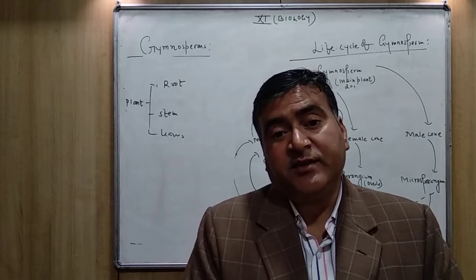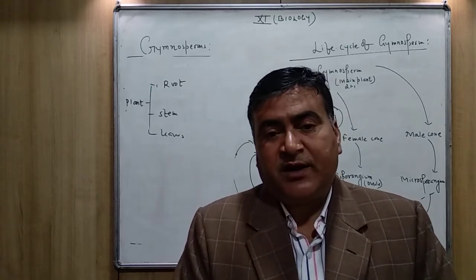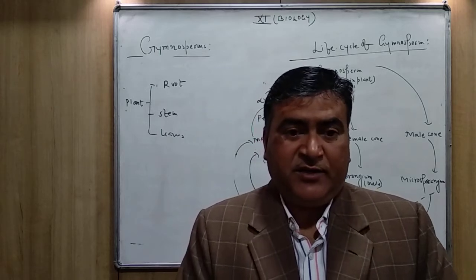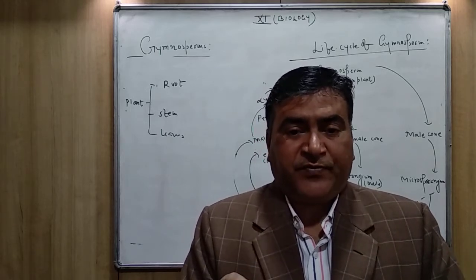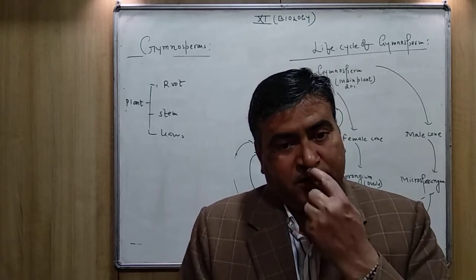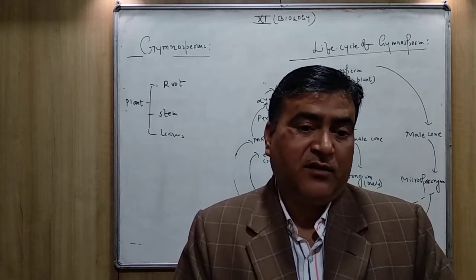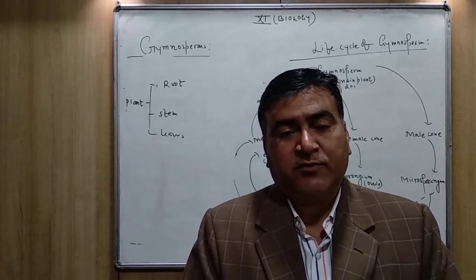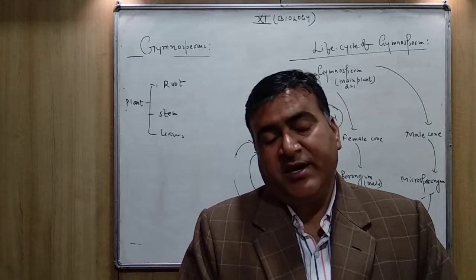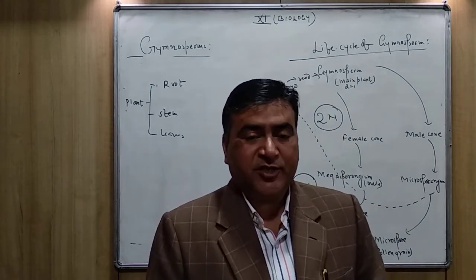The flower is the reproductive organ. But in gymnosperm plants, in place of flowers, cones are present, and these are male and female cones. The cones are strobili. They are known as the reproductive organs of the gymnosperm plant.